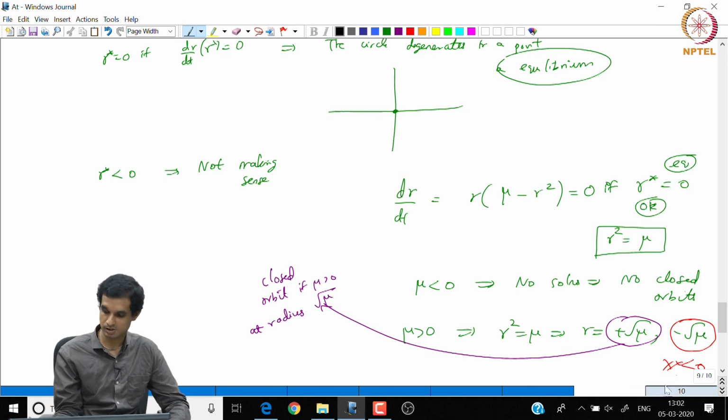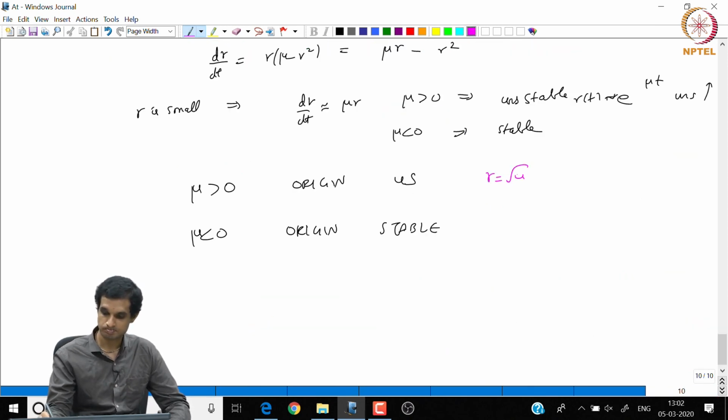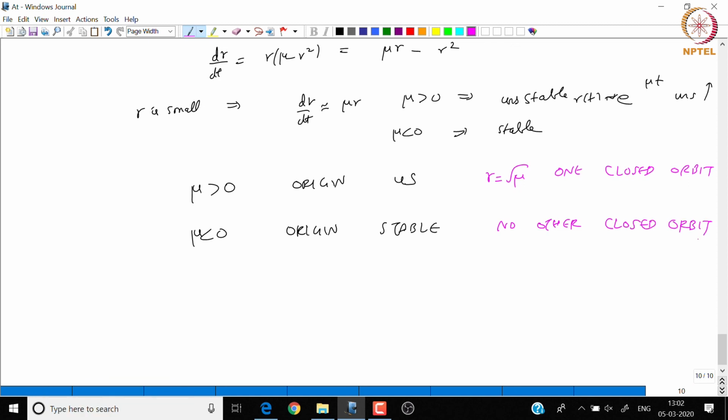But when mu is positive, we have a closed orbit at plus root mu. So there exists one closed orbit, and when mu is negative, there exists no other closed orbit. And if you look at the linearization about r equal to root mu, if you plot this function mu r minus r square, let this be r and let this be f of r, which is mu r minus r square. r is positive, that is the value we are bothered about. Initially, when mu is positive and r is very small, it will look like the mu r graph, and then the minus r square term will take over.